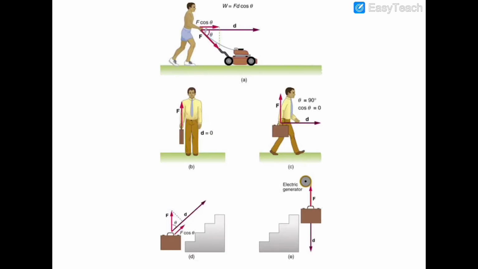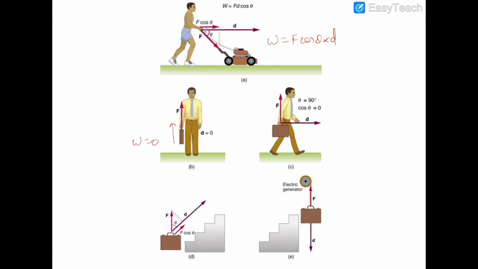Now you can see that in this case this man is pushing the grass cutter machine in this direction, and it is being displaced in this direction. So the work done can be written as F cos theta into D. This man is lifting this suitcase or briefcase, and he is applying this force, and he is not being displaced, so work done will be 0 in this case.